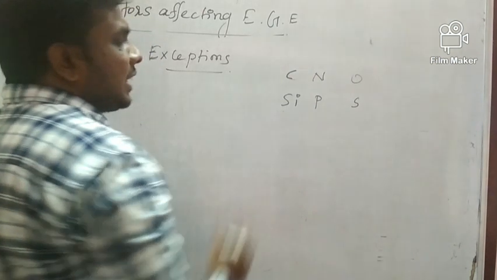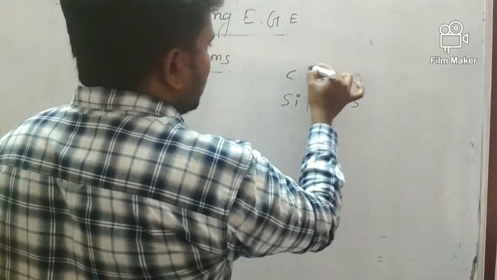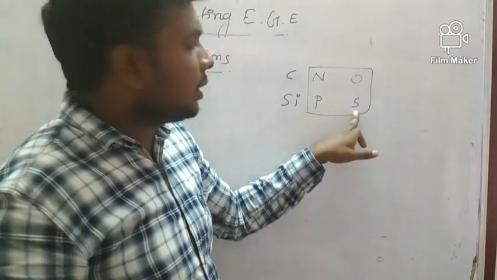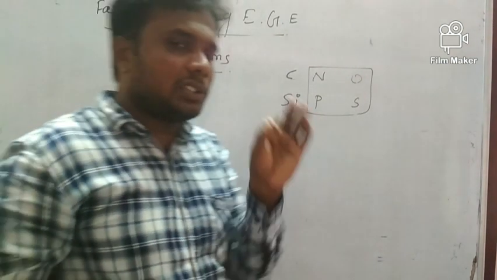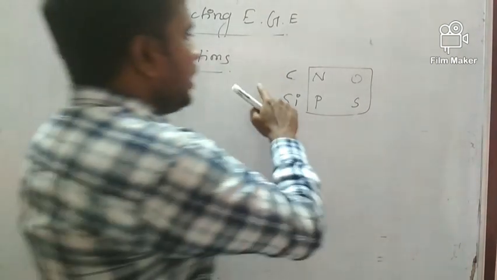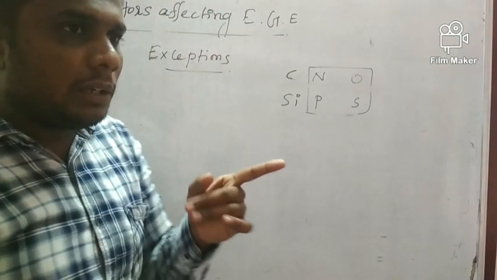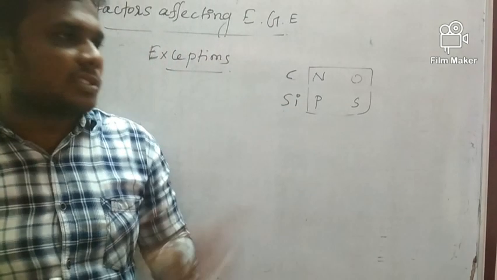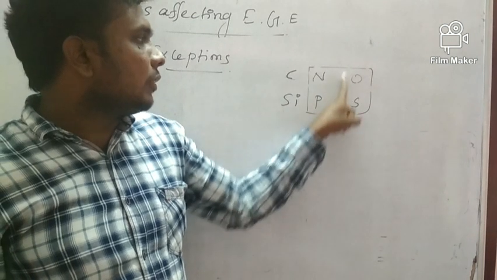So listen: the electron gain enthalpy or electron affinity of nitrogen and phosphorus, and of oxygen and sulfur, is very low, lower than that of carbon and silicon. This is the second period, third period. When you are moving along the period, electron gain enthalpy generally increases, but here there is an exception. Nitrogen and sulfur, oxygen.